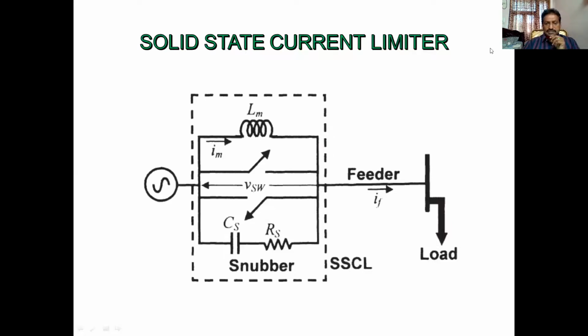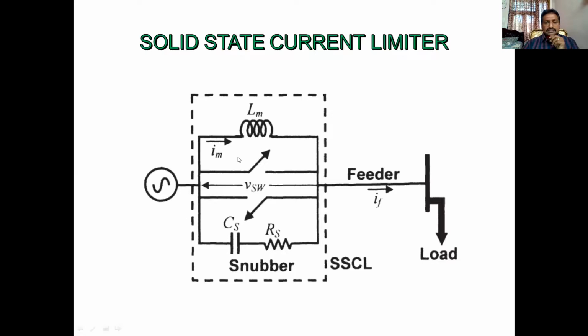So see the first pictorial diagram. This is the generation side or supply side, distribution. And this is the load side. In between, a transmission system is there, a feeder. In this feeder, near the load side, we want to provide this solid state current limiter. What is this? It contains basically two thyristor networks, nothing but GTOs or thyristors. Two switches are connected anti-parallel. See here, this is the forward direction, this is the reverse direction.